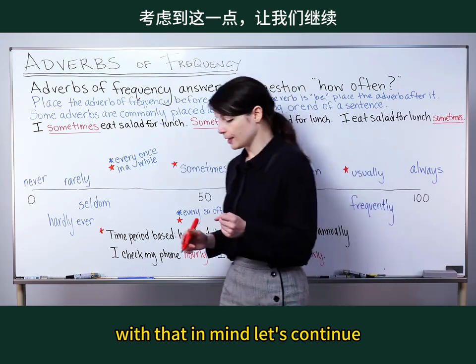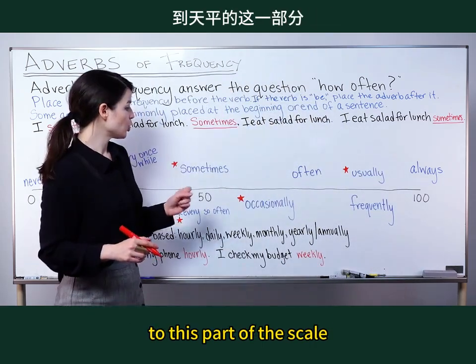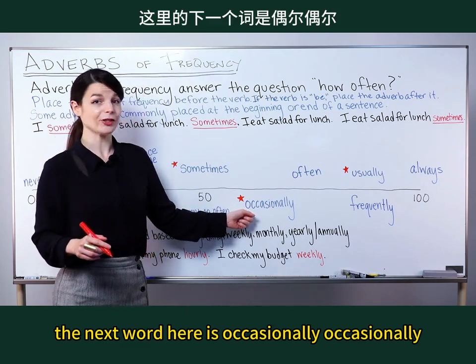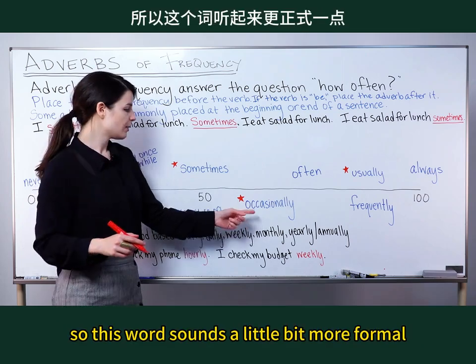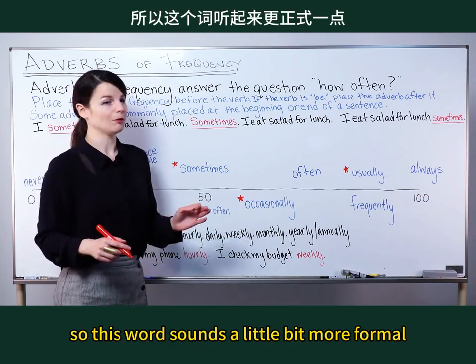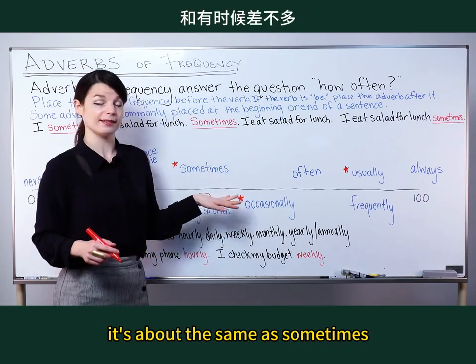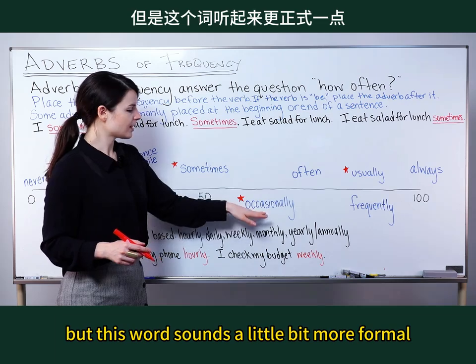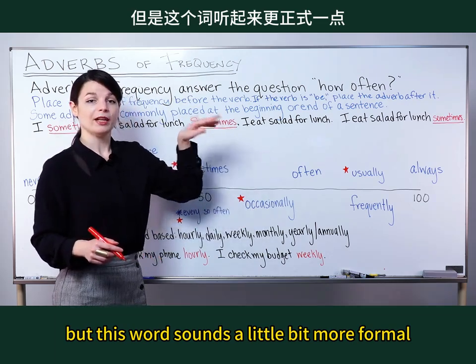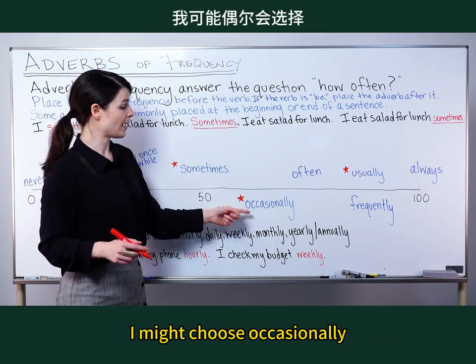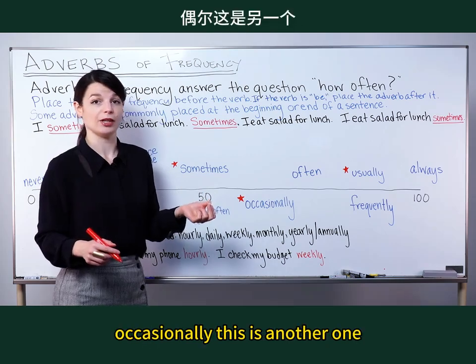Okay, with that in mind, let's continue to this part of the scale. The next word here is occasionally. So this word sounds a little bit more formal. It has a similar regularity. It's about the same as sometimes, but this word sounds a little bit more formal. If I want to sound more formal, instead of choosing sometimes, I might choose occasionally.